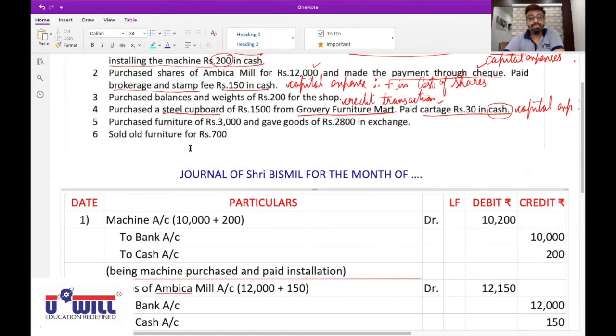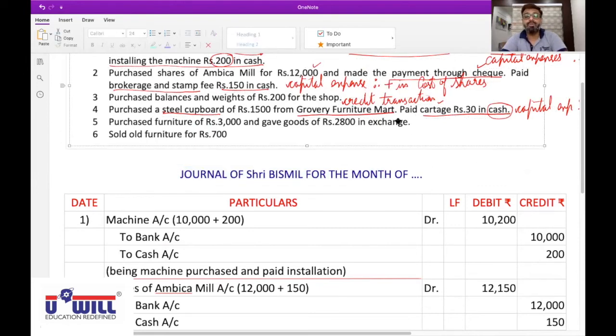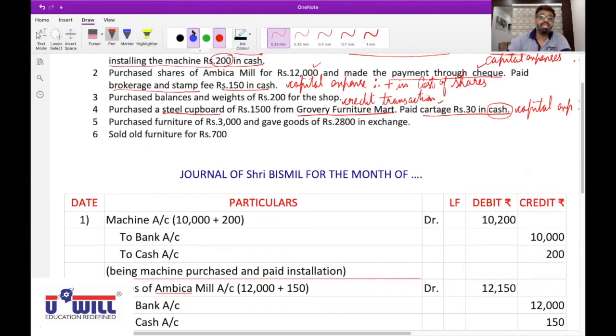Yes, sir. Now purchased furniture of 3000 and gave goods of 2800 in exchange. Mark it as important transaction.